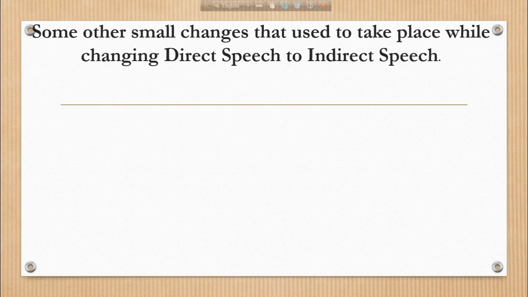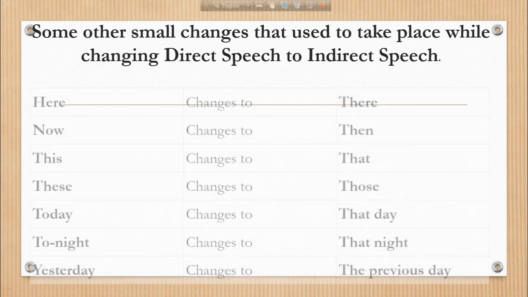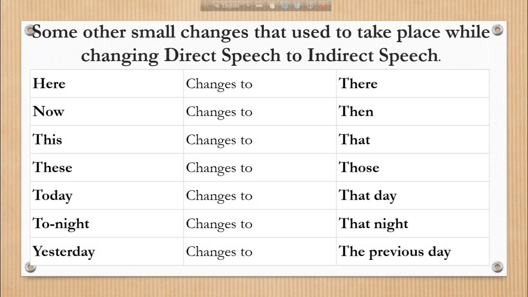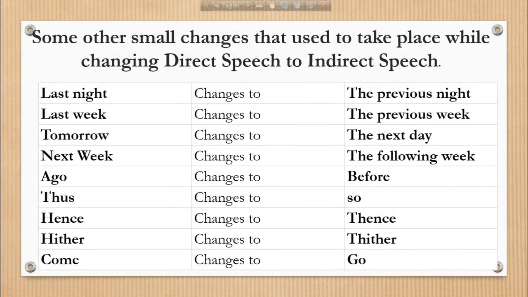Some other small changes that used to take place while changing direct speech to indirect speech. For example, here changes to there, now changes to then, this changes to that, these changes to those, today changes to that day, tonight changes to that night. Yesterday changes to the previous day. So last night changes to the previous night.